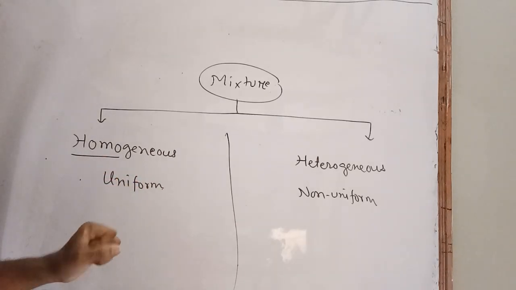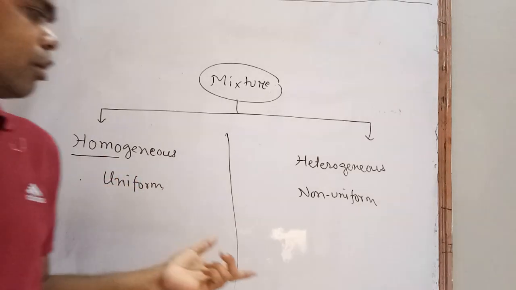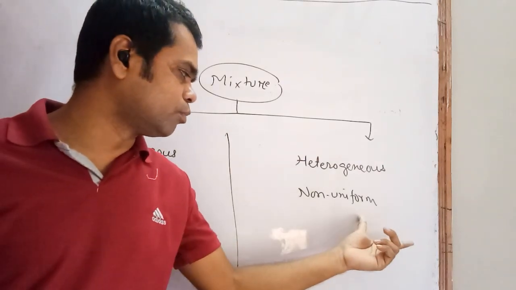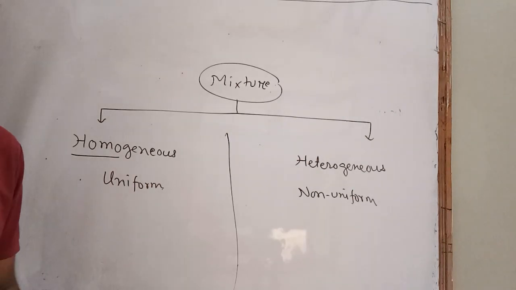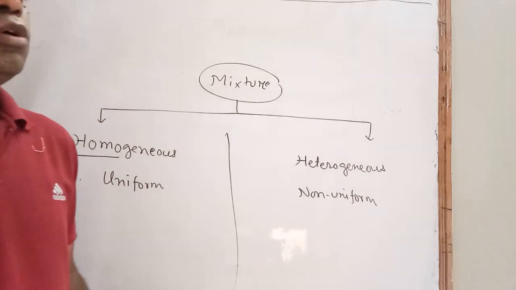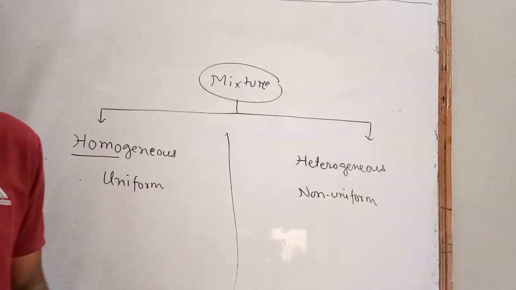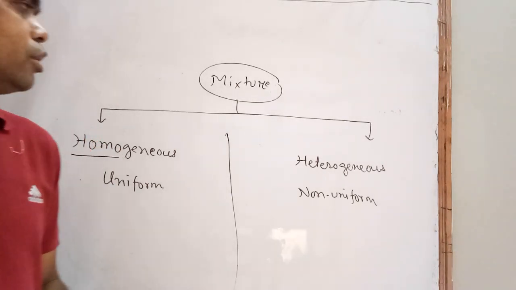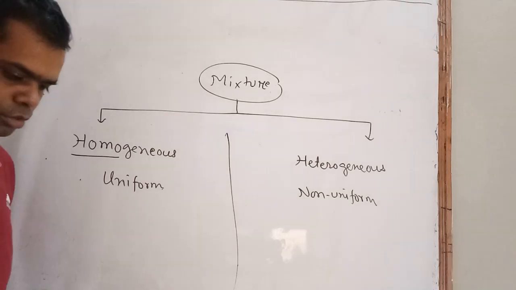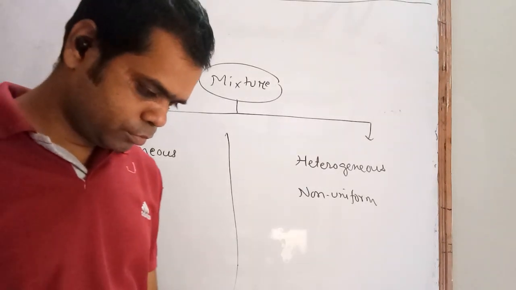This type of thing is called homogeneous. Heterogeneous means non-uniform, meaning you are not getting the same taste throughout. So if you add sand and salt, somewhere you get more sand, somewhere more salt. That is what is called heterogeneous composition.